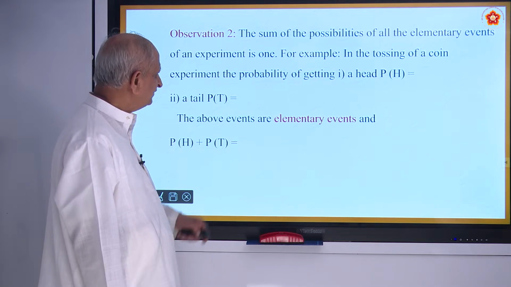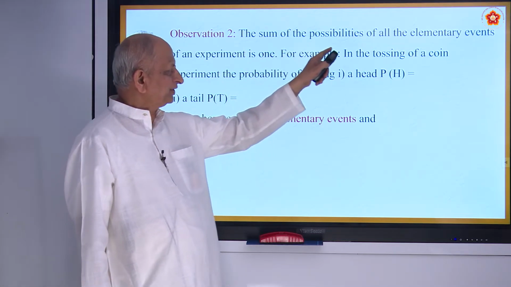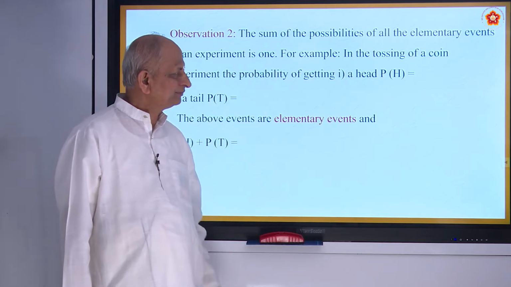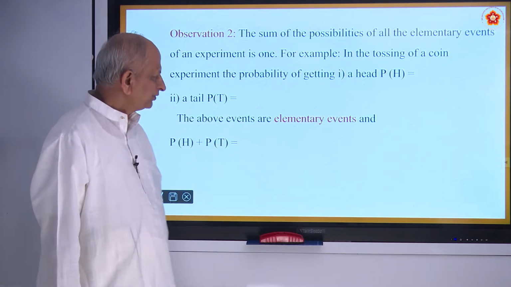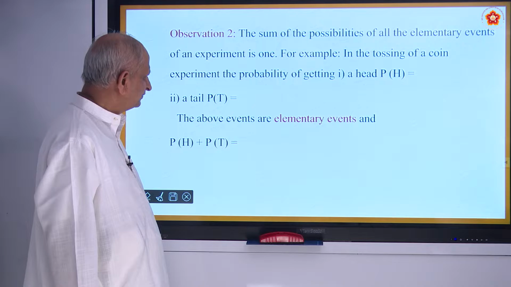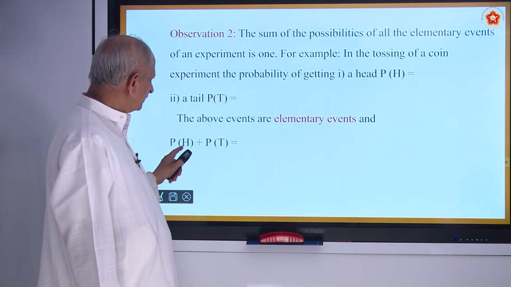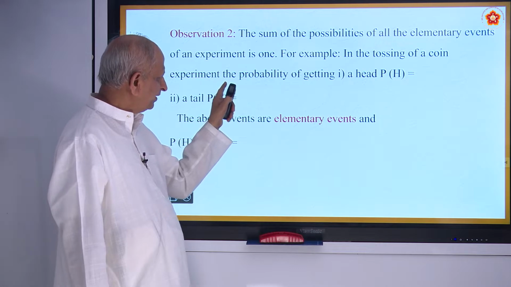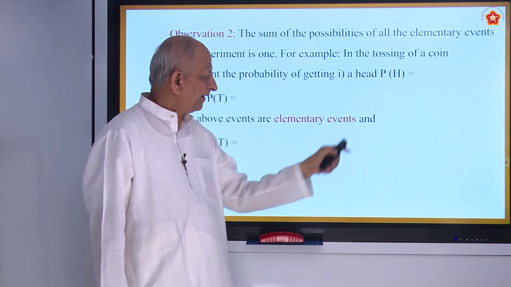Second observation is, the sum of the probabilities of all the elementary events of an experiment is 1. So these are called elementary events. For example, in tossing of a coin, the experiment, the probability of getting a head up.